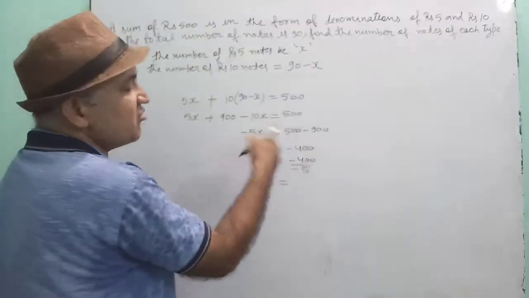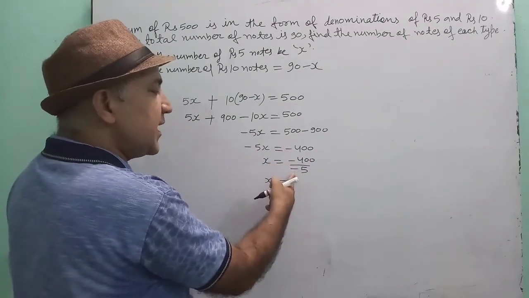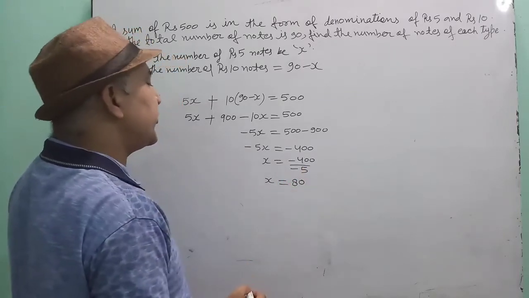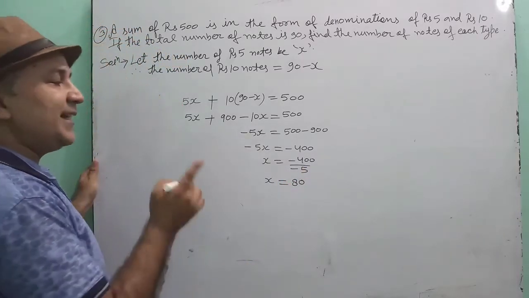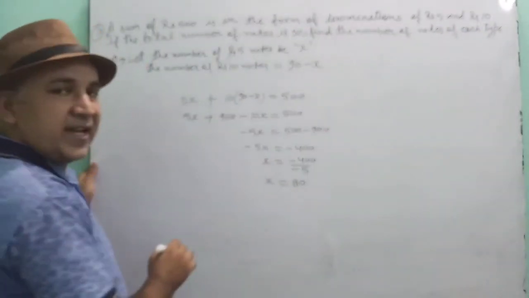So x is equal to minus 400 upon minus 5, because minus 5 is multiplied with x. So minus 5 is transferred, and it will divide the right hand side. Now both the minuses are cancelling each other. Dividing 400 by 5 gives 80. That means x is 80.